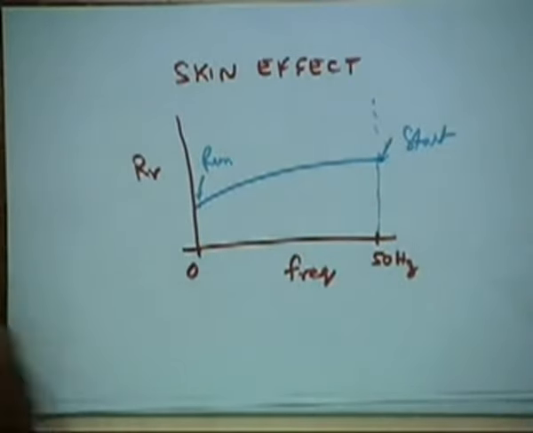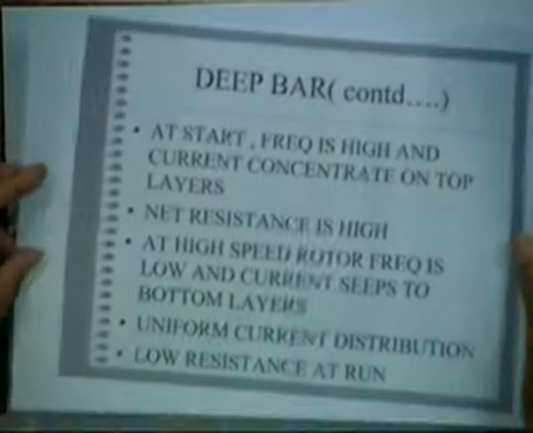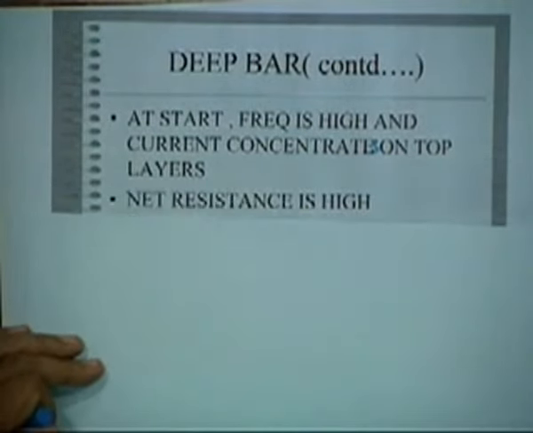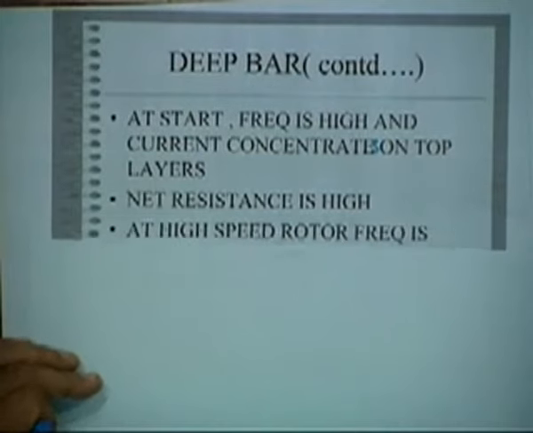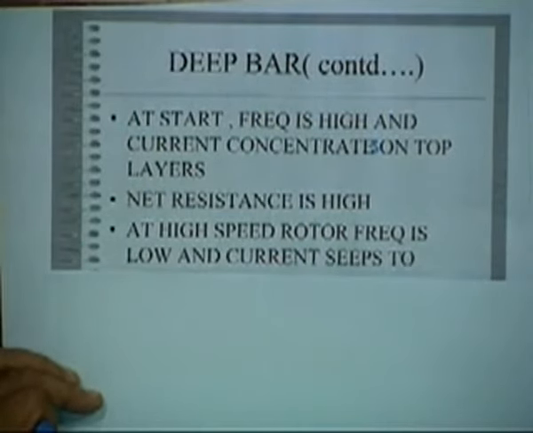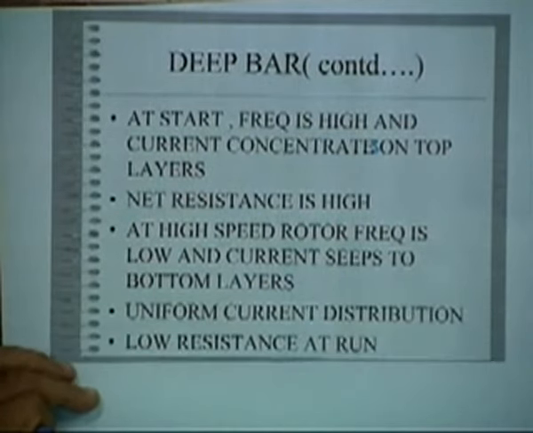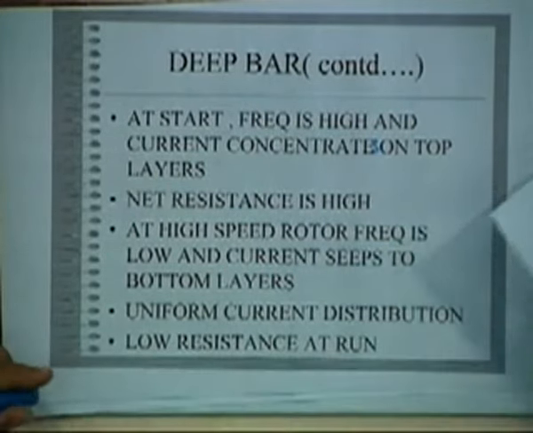So, to sum up, in a deep bar, at start the rotor frequency is high and current concentrates on the top layers, and net resistance is high. That is what we have concluded. Then at high speed, rotor frequency is low and current seeps into the bottom layers. So there is uniform current distribution, therefore low resistance at run. This is the character.